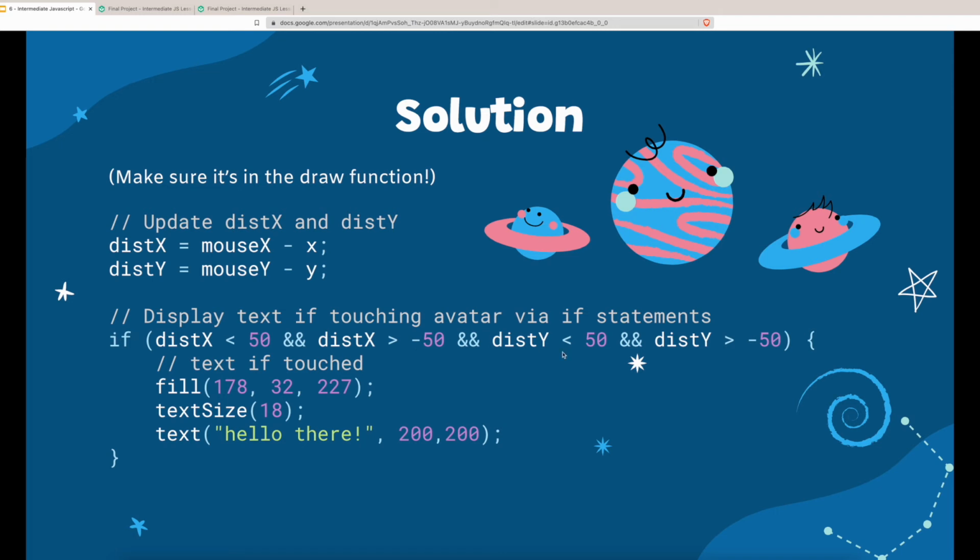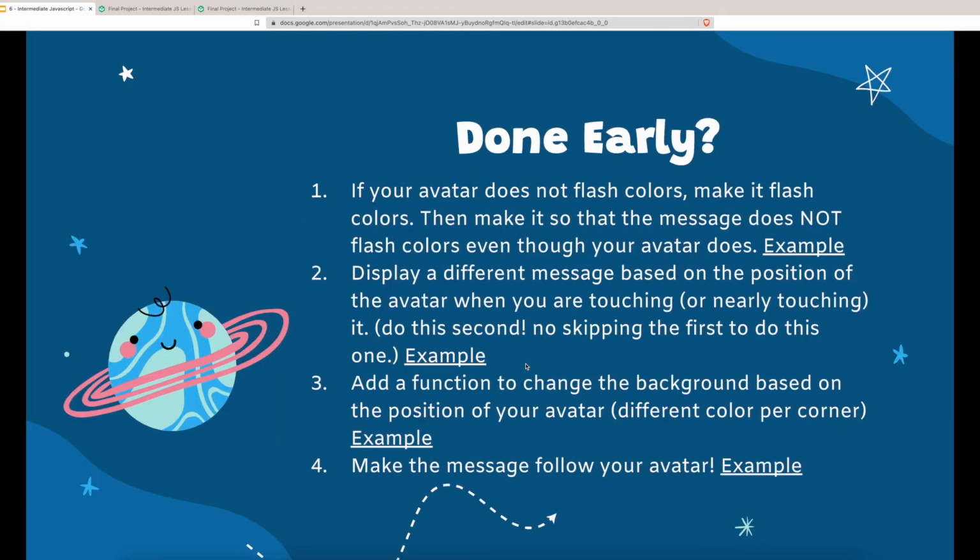And our if statement here checks to see if Dist_x is within a range of values. We want to see if Dist_x is greater than -50 and less than 50. And same for Dist_y. We also want to check if the mouse is within the right range of values vertically. So we check to see if Dist_y is less than 50 and greater than -50. Then we draw the text if touched. And that's it for our final project.